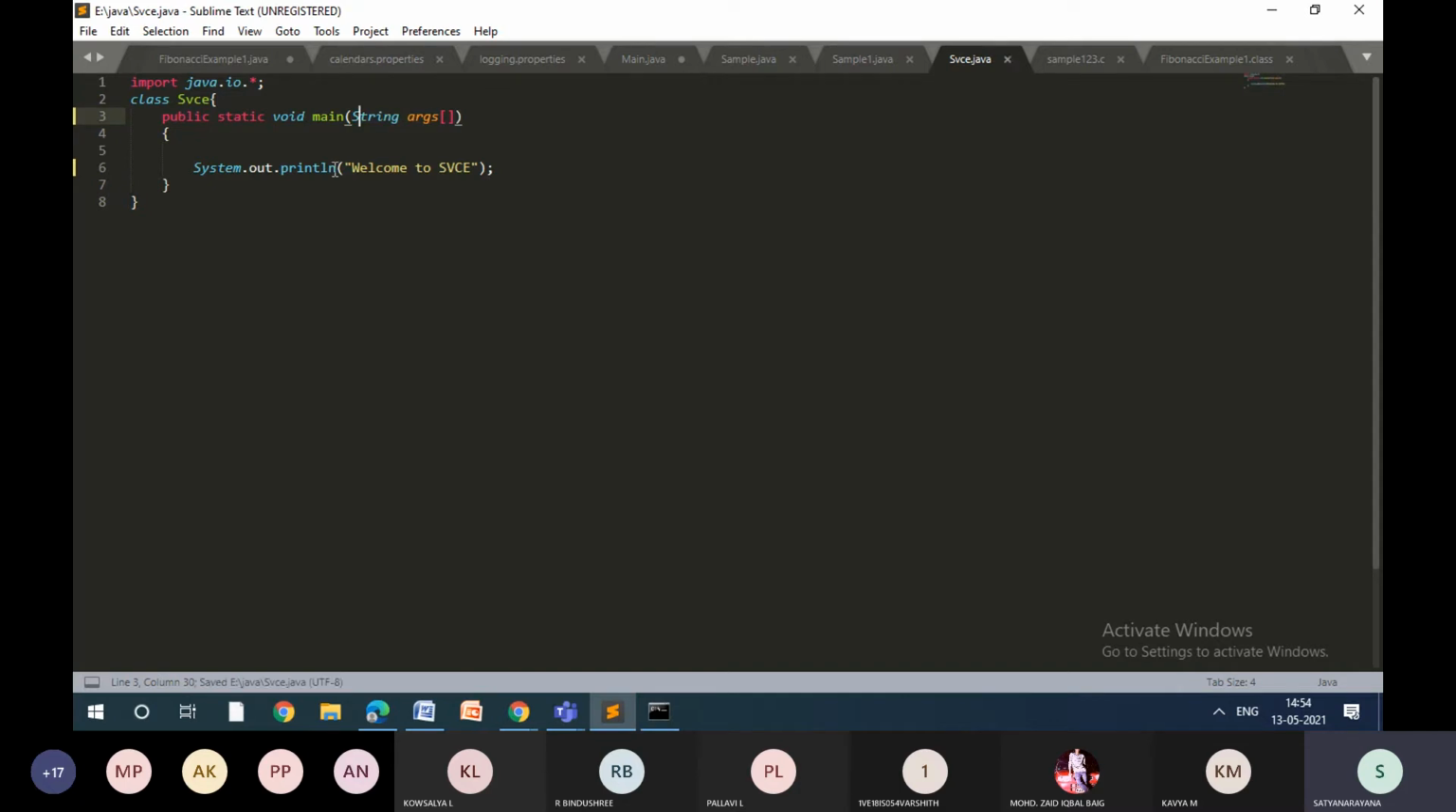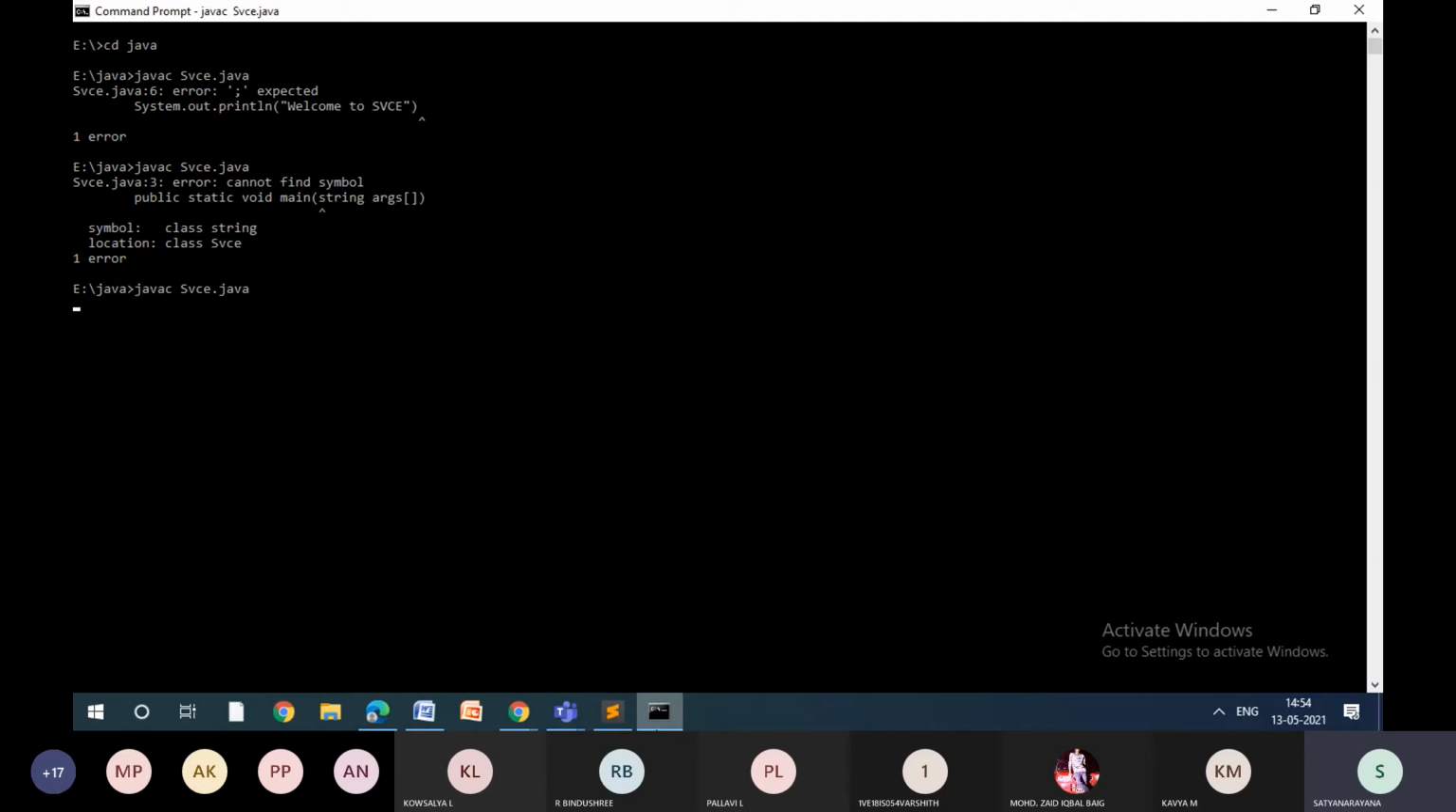So it should be capital S. Now you can see the color has changed. When it's small, something is wrong. When I say capital S, the color has changed to keywords. Now let me go and check. So now there is no error at the compile time.